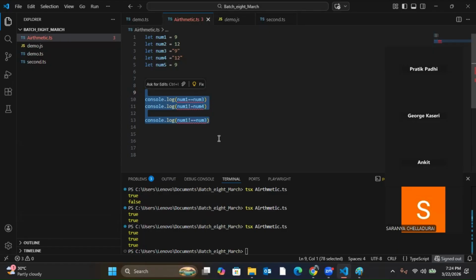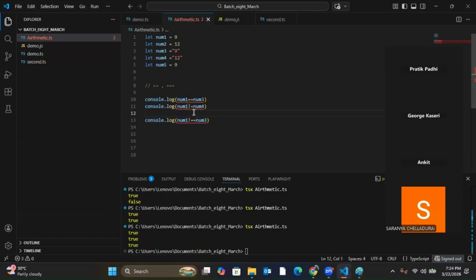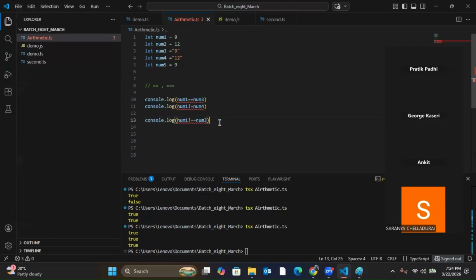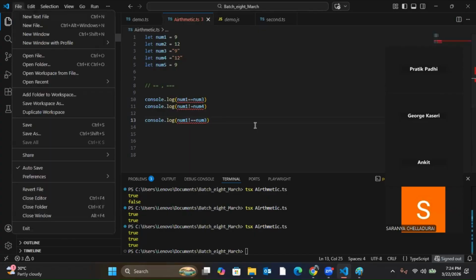Now, one more thing I want to tell, there is a feature here, autosave. Let's say everything I'm writing here, if I don't save it, it will go away, right? In Eclipse or some other IDE you have used, what do you do? Control S, or go to File and Save. But Visual Studio has a good feature. If you click auto save and make it on, every time you write, it is auto saved. You do not need to save it again and again with Control S or go to File and Save. Whatever I'm writing here is getting auto saved by itself. So if you want that feature, you can also use it. Okay.